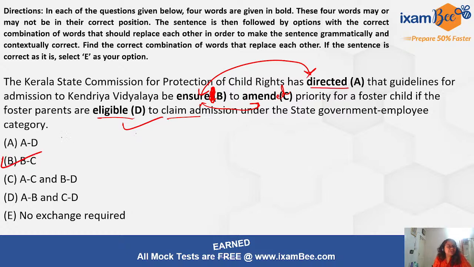A difficult, tricky question, right? But make sure that you try all the possibilities before you actually exchange, right? Yes, so again I'm just removing it. It should be amended. Be amended to ensure priority for a foster child if the foster parents are eligible to claim admission under. Yes, so B, C is the correct answer. A is actually in the correct position. So we will mark B, C as our answer.